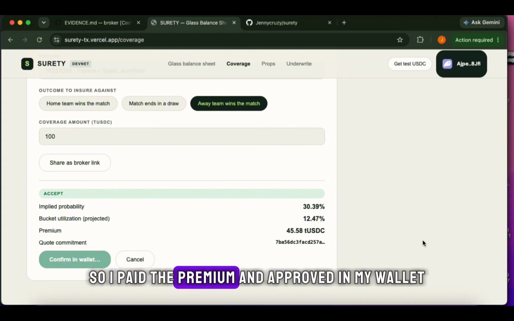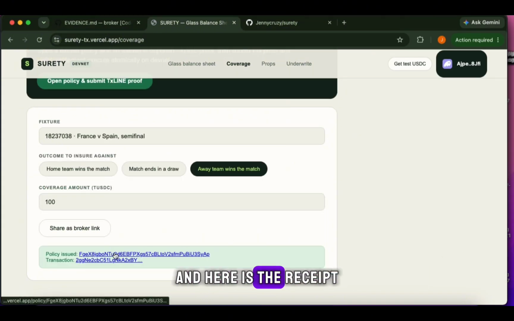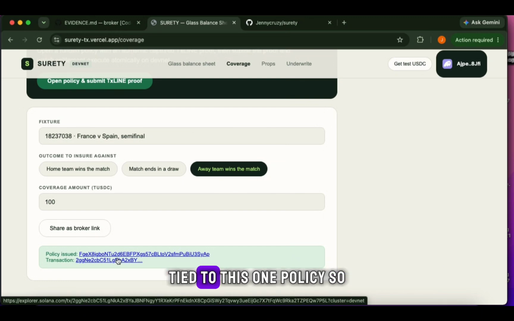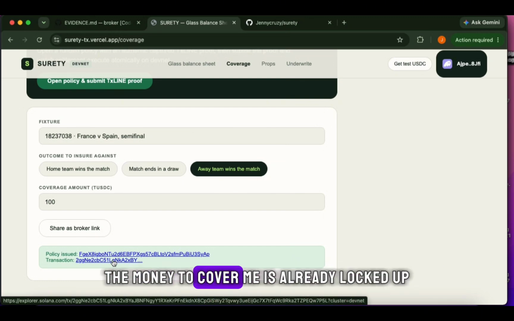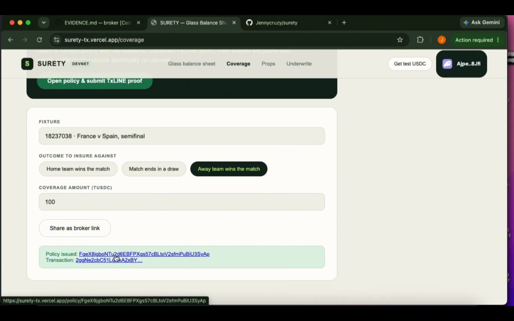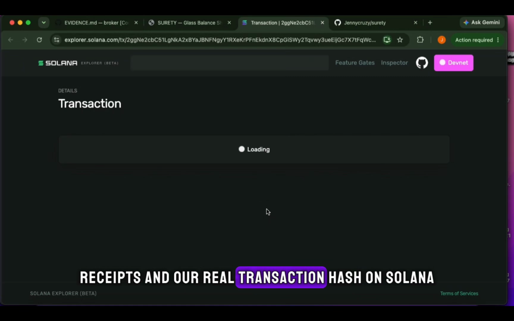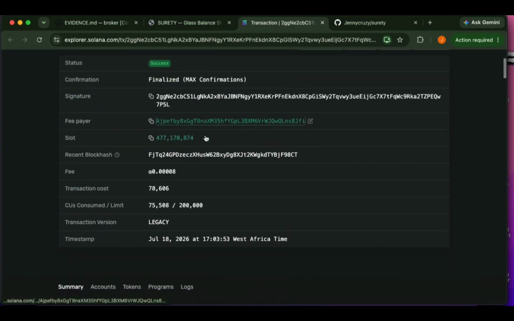So I pay the premium and approve in my wallet, and here is the receipt. The full payout I'm owed is now sitting in an escrow tied to this one policy. So the money to cover me is already locked up before anything happens in the match. So this is our policy receipt and our real transaction hash on Solana.